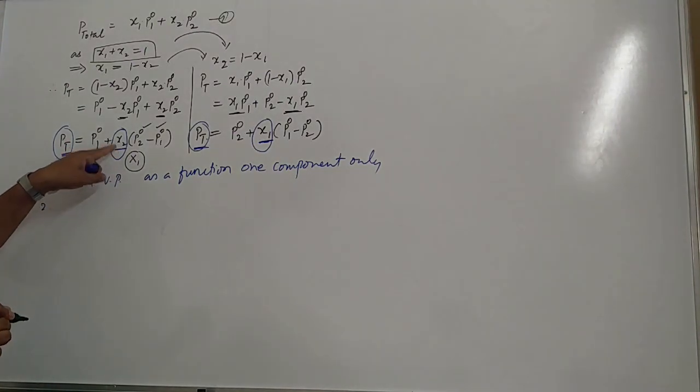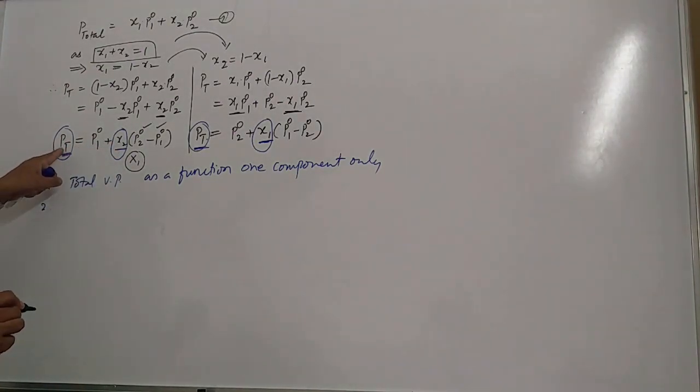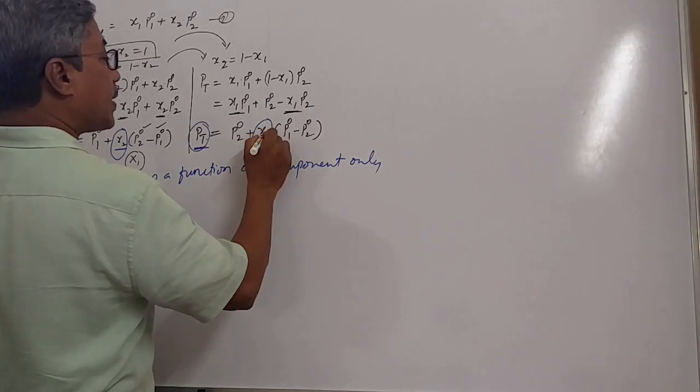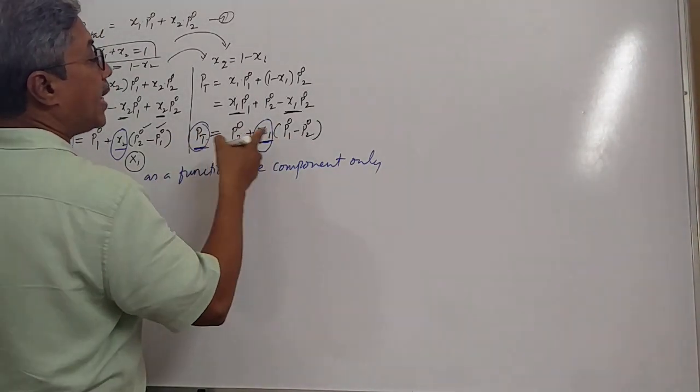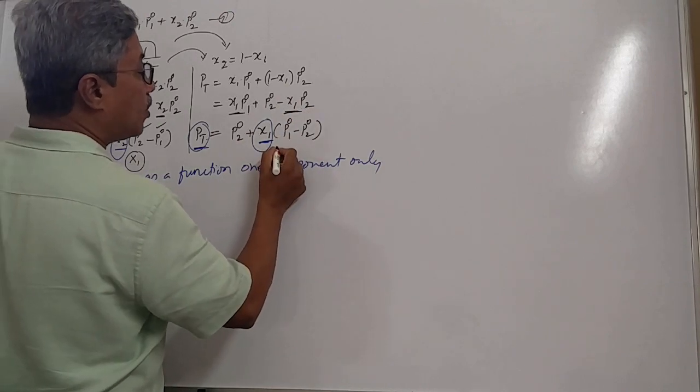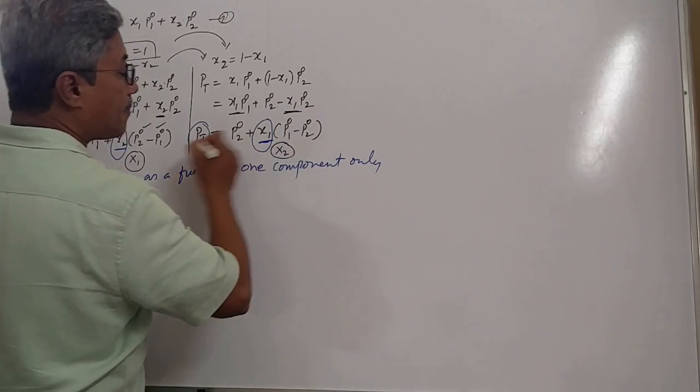If you take x2 in this equation, it either increases or decreases depending upon the mole fraction of the first component, and if it is x1 here, then total pressure will be either increasing or decreasing depending upon the P01 and P02 values and the mole fraction of the other component.